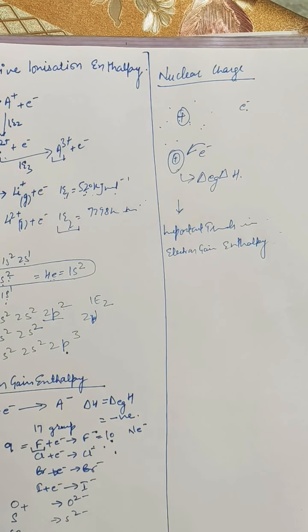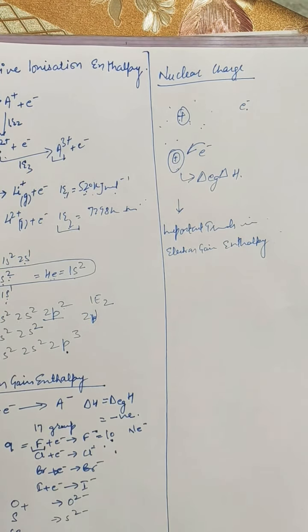The electron gain enthalpies of halogens are highly negative. This is due to the fact that halogens have the general electronic configuration ns2np5 and have only one electron less than the stable noble gas configuration. Thus they have a very strong tendency to accept the additional electron, and their electron gain enthalpies are therefore highly negative.